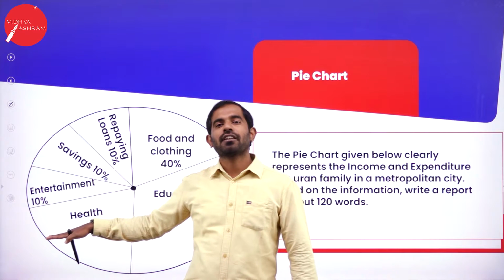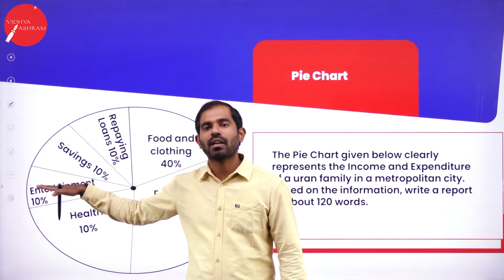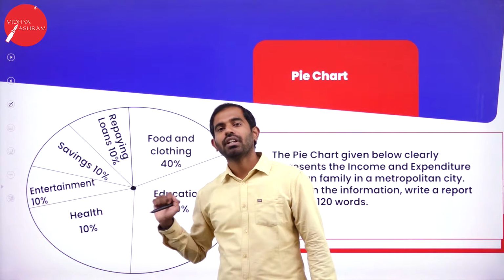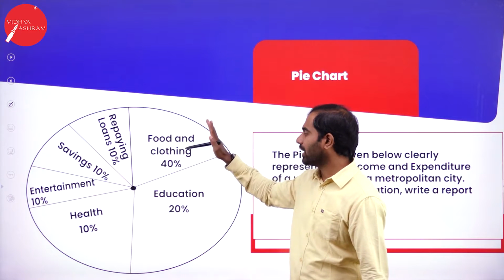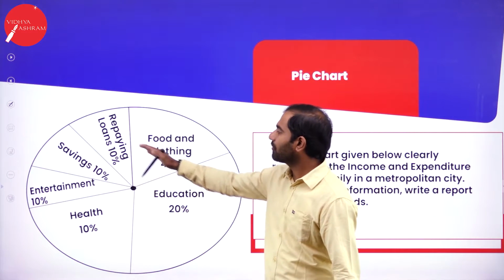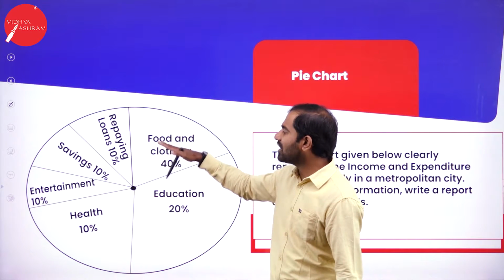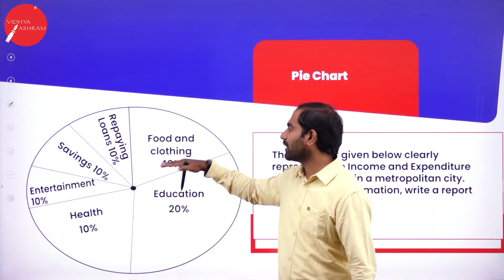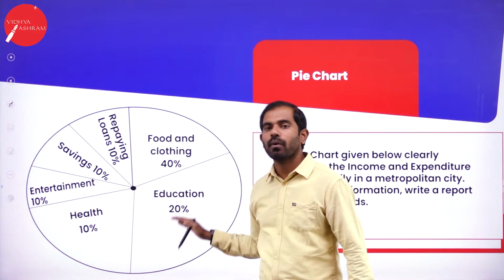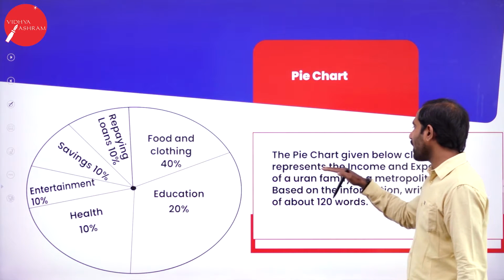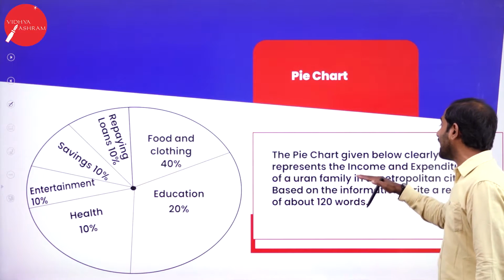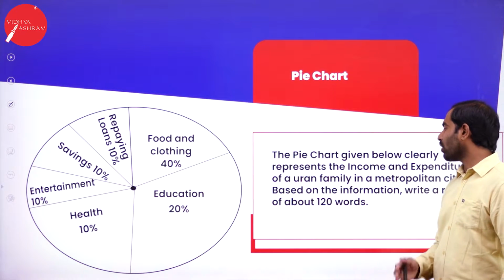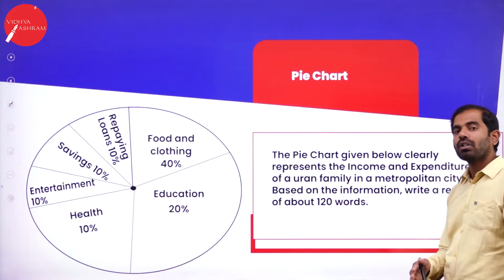This is the question that I have taken from June 2020 English examination, and this pie chart was questioned for 5 marks in your board examination. Just have a look at it. There are different variables and there are different blocks, and each of the block and each of the variable is giving you a clear indication. Education 20%, food and clothing 40%, and what are these? The pie chart given below clearly represents the income and expenditure of an urban family in a metropolitan city. Based on the information, write a report about 120 words.